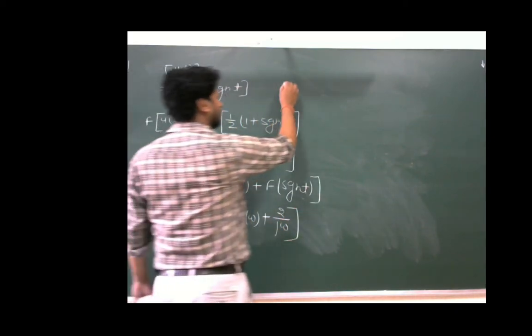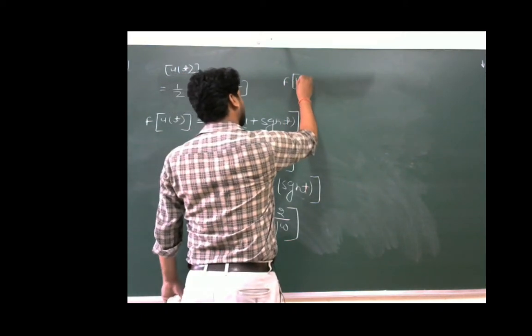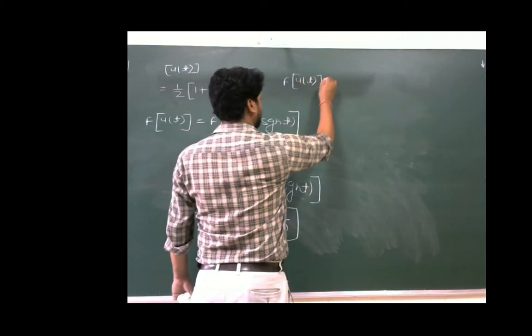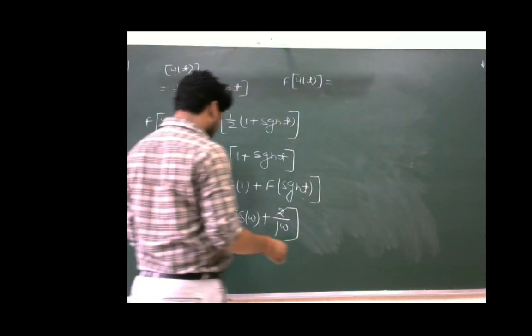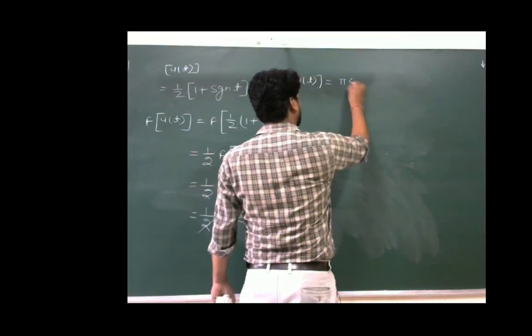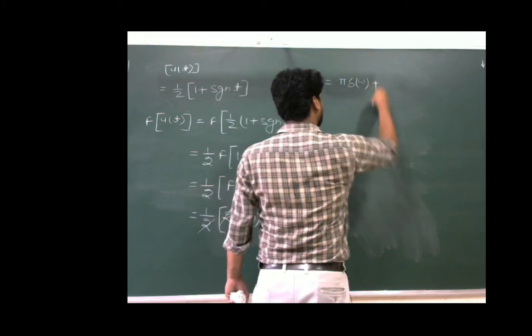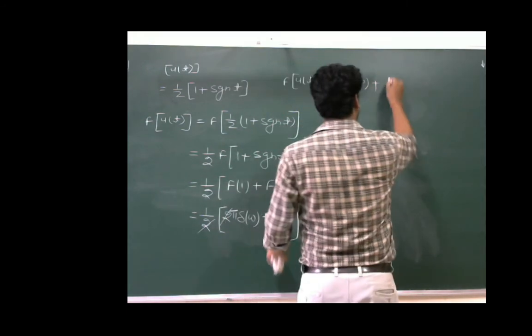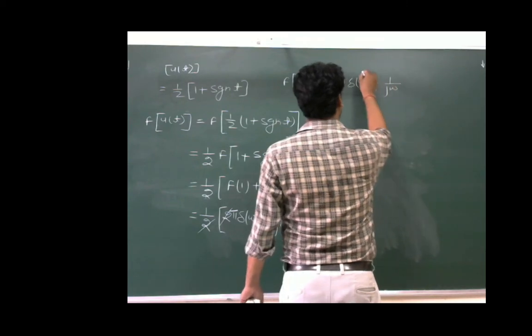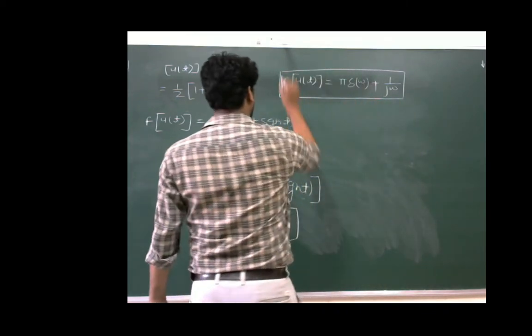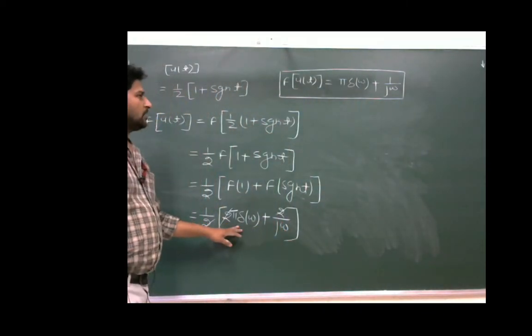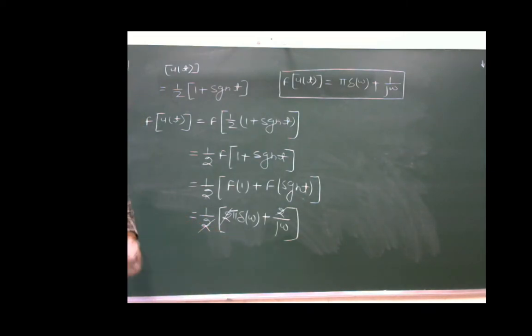It means that the Fourier transform of u(t) will be equal to, these two will cancel each other, and it will become equal to π δ(ω) plus 1/(jω). So the Fourier transform of u(t) is π δ(ω) + 1/(jω). This is another important result for which we calculated the Fourier transform.